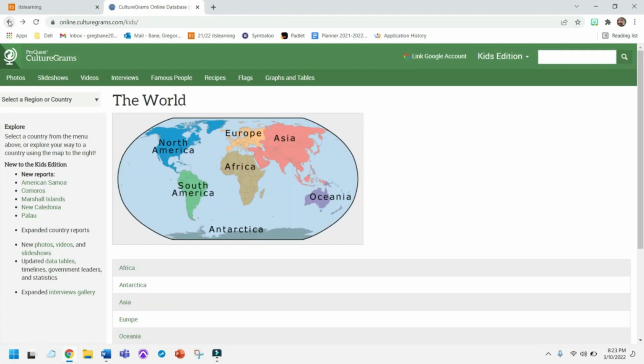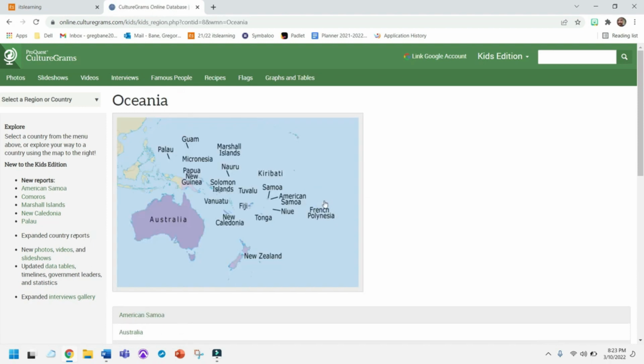Let's say you don't want to start in North America. Let's say you want to start in Oceania. Click on that, and you'll see that there are all these countries within the continent. Actually, Australia is sometimes considered a country and a continent, but here in Culturegrams, Oceania is the continent, and then all of these are the countries within that continent.